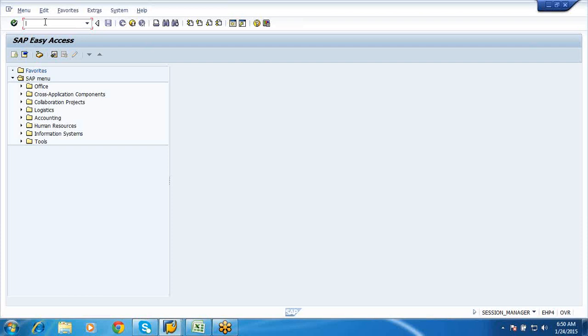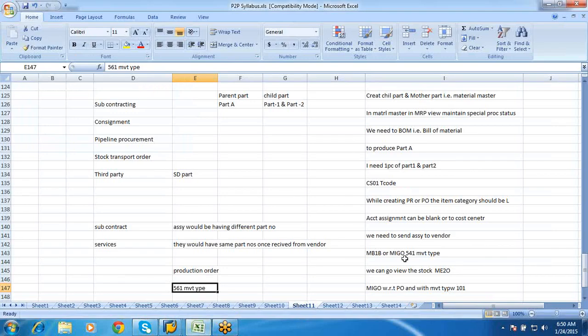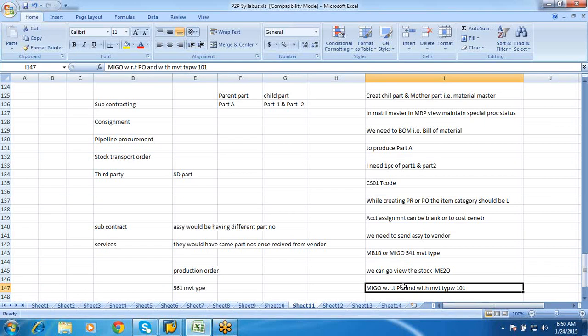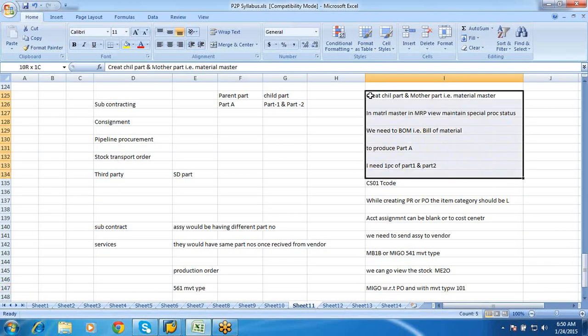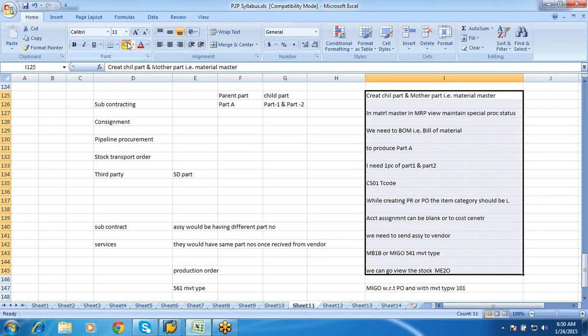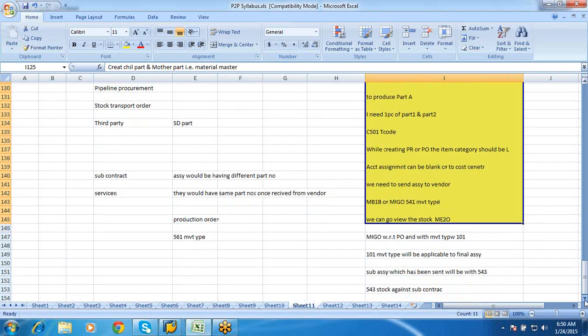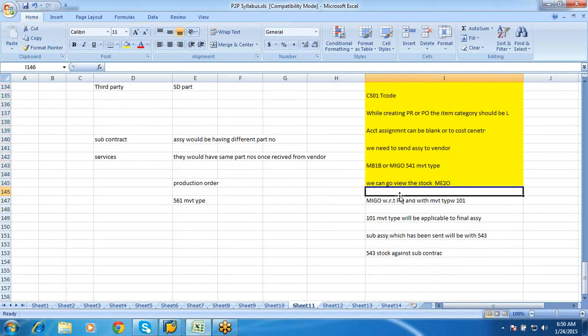So we have already done all these steps. We are yet to do the rest of the steps, that is, we need to create a PO and then take the material inside our factory premises.